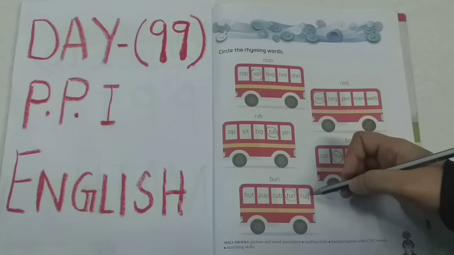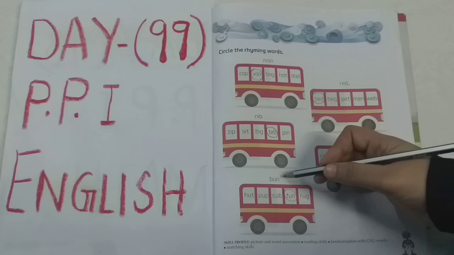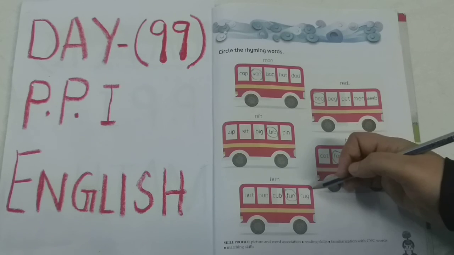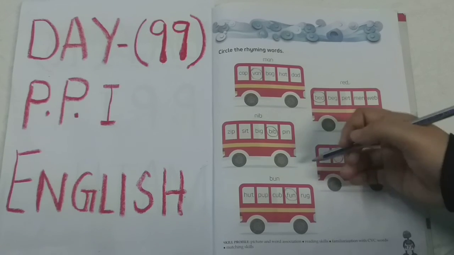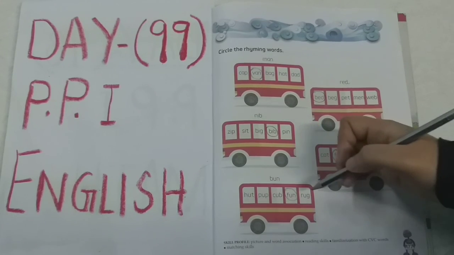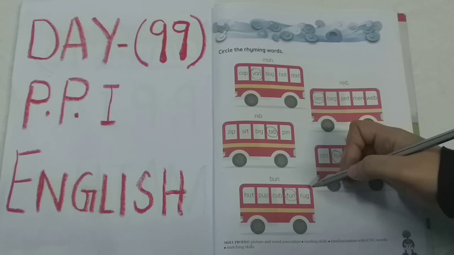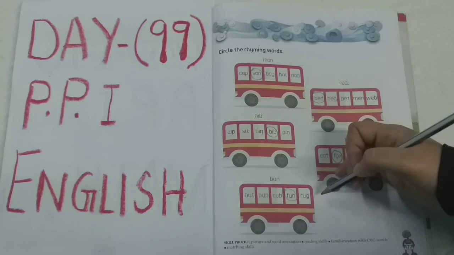Okay. Now see the next word. Bun, rug. R-U-G, rug. B-U-N, bun, R-U-G, rug. Are they rhyming together? No. Why? Because here you can see U-N, here you can see U-G. So this sounds different. This is not rhyming.